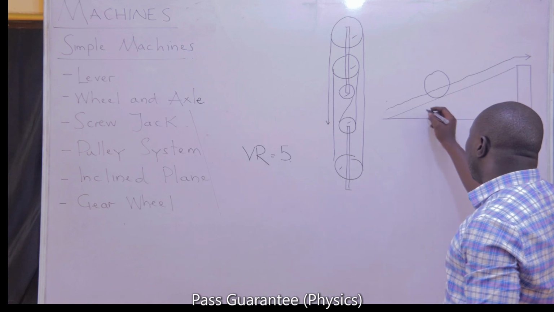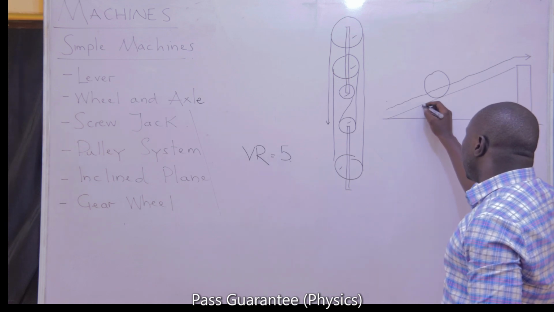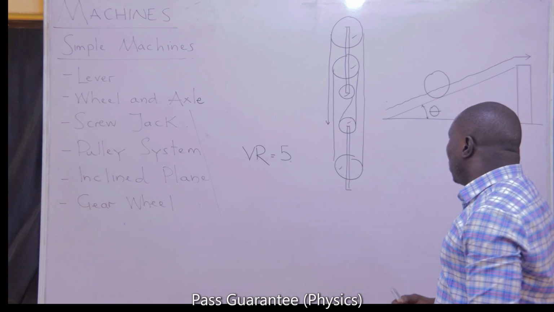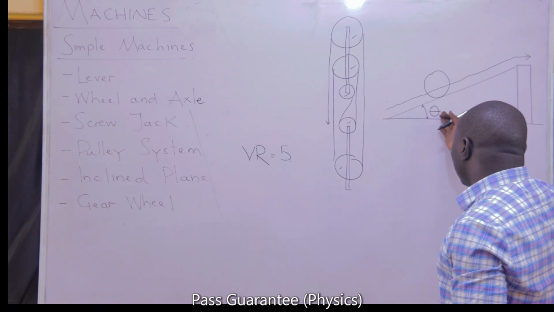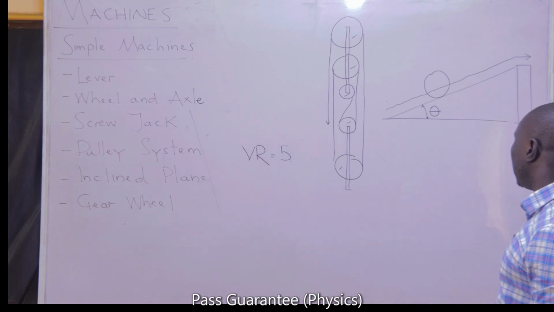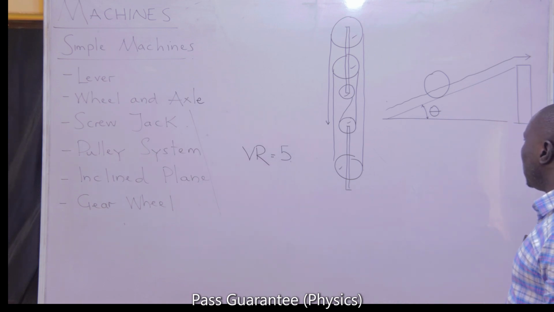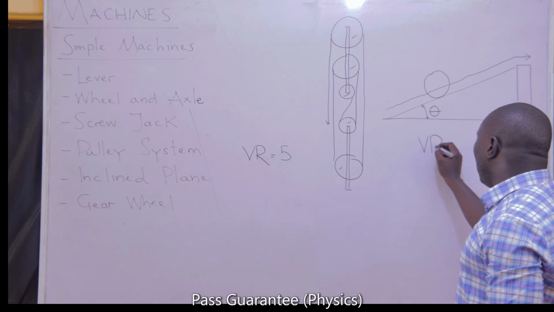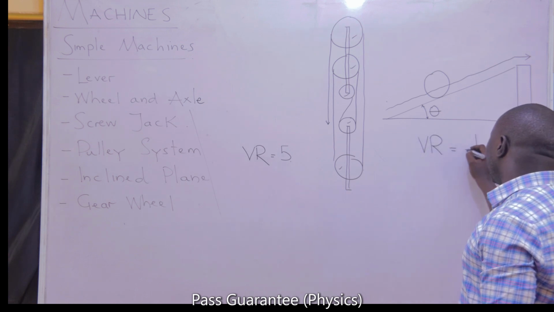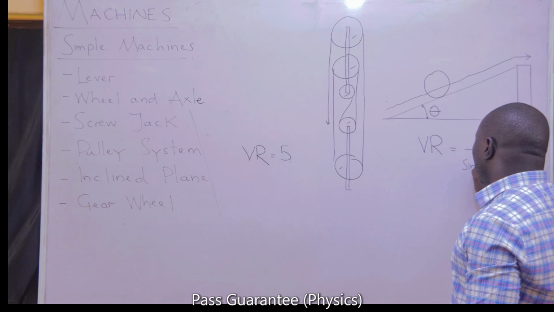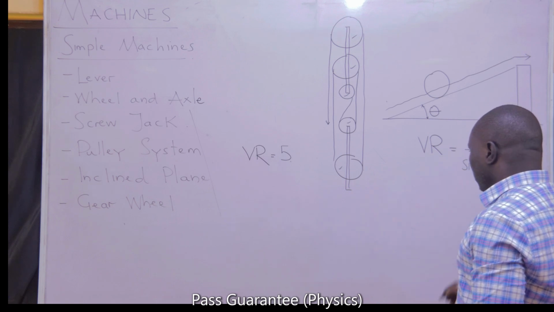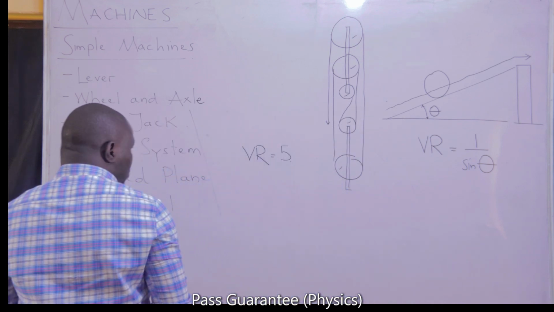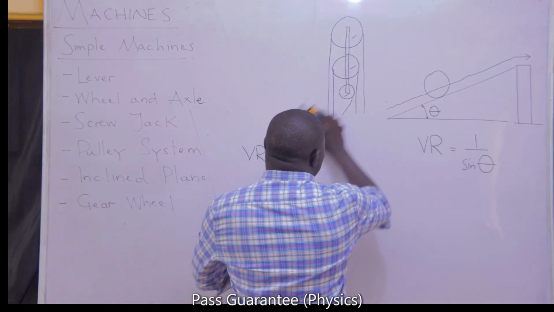One thing that inclined planes always have is the angle. Theta is the angle of inclination. Under friction, when we treat inclined plane, this angle is called the angle of inclination. Even now under machine, it's still called the angle of inclination. That angle of inclination will help us to get the velocity ratio of an inclined plane. The formula for finding the velocity ratio of an inclined plane is 1 all over sine theta, that's 1 all over the sine of the angle of inclination.